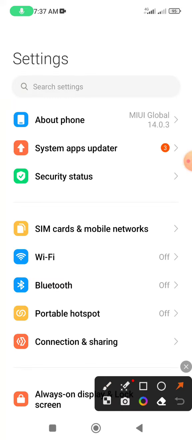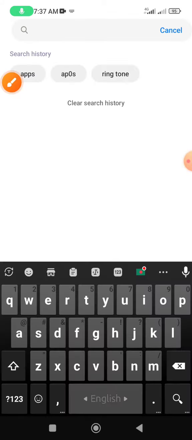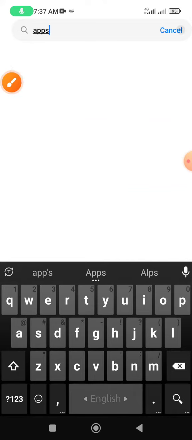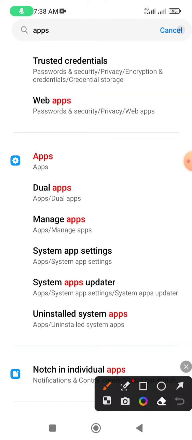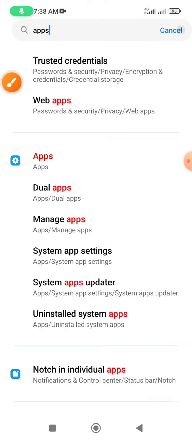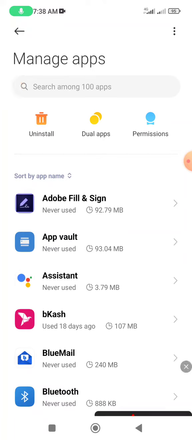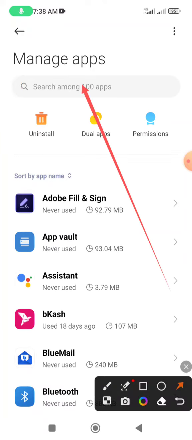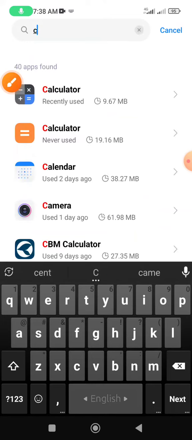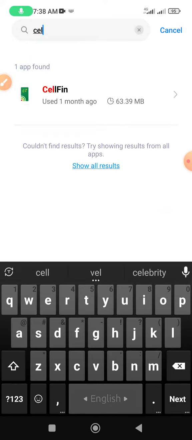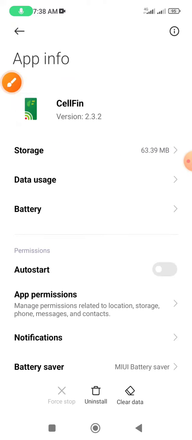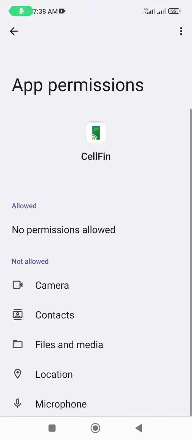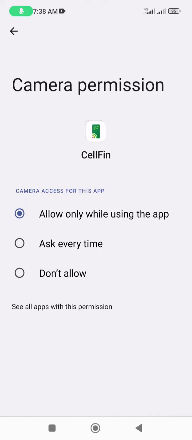Now click your Settings option and search for apps, and type the apps option. Already, now click the Manage apps option, and after it shows, type CellFin. When CellFin shows, click it, then click App permissions, and where the camera shows as not allowed, tap the camera option and allow it.